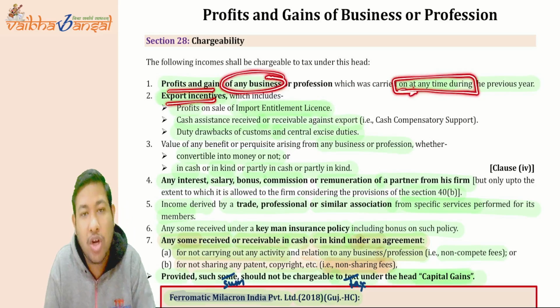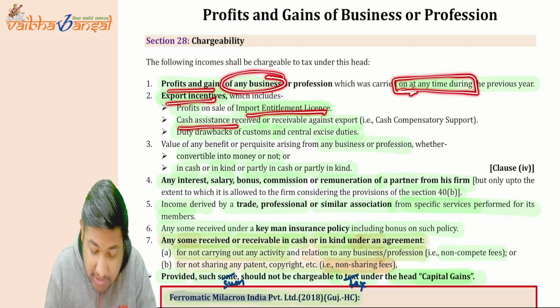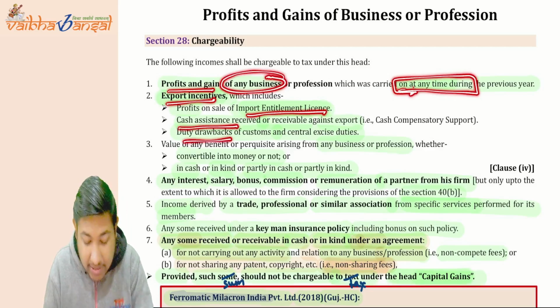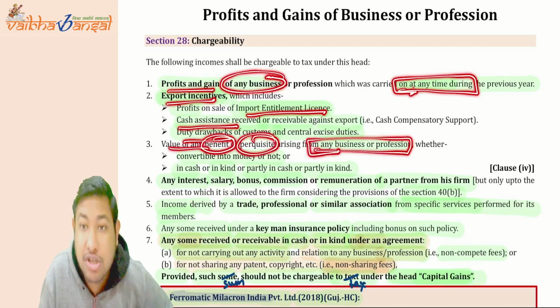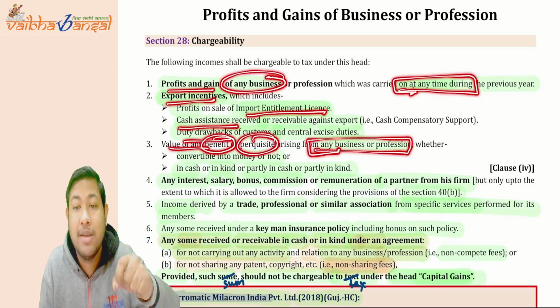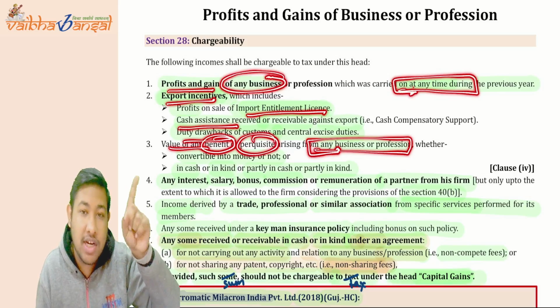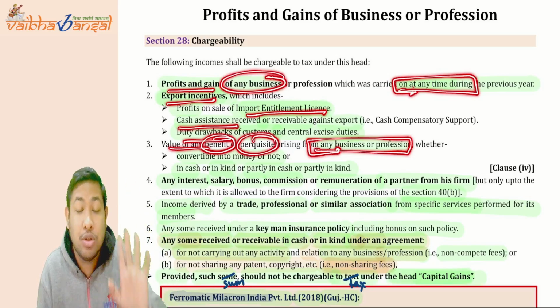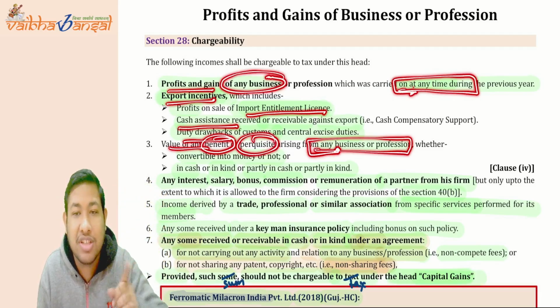Export incentives: what are the export incentives? Import entitlement license, assistance or duty drawbacks. The value of any benefits or perquisites arising from any business or profession. It should arise from any business or profession. As you have already studied in the intermediate level, benefits and perquisites relate to the salaries head, not the PGBP head.